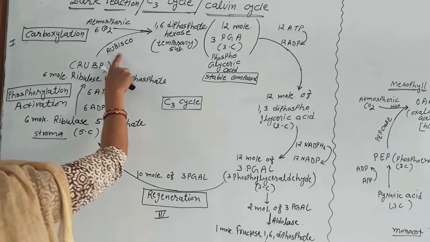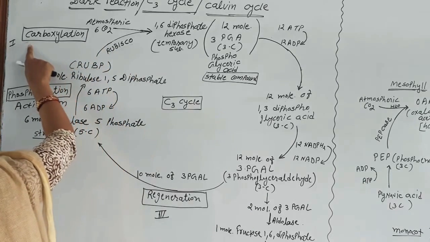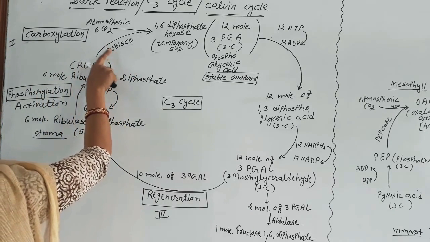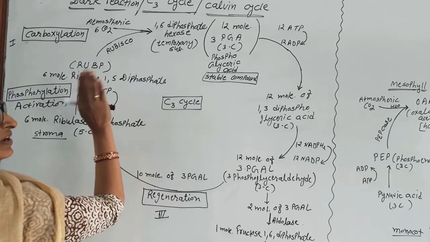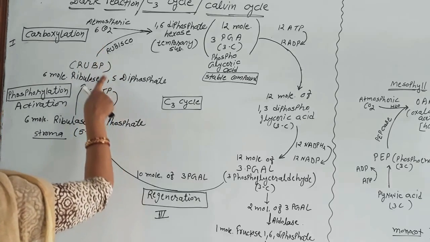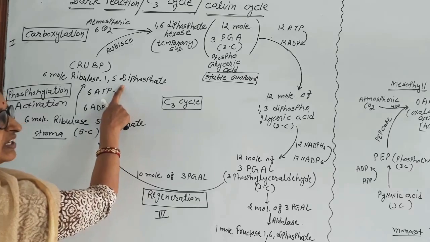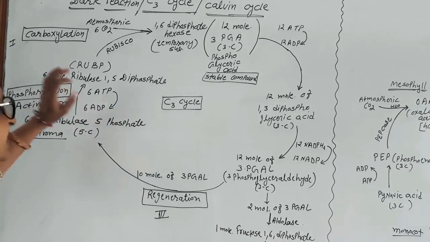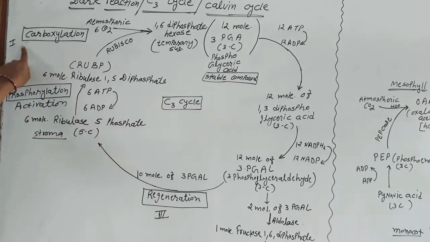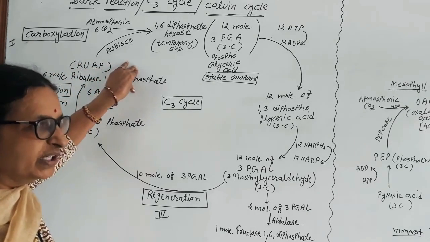Rubisco enzyme, in the carboxylation process, reacts the carbon dioxide with ribulose 1,5-diphosphate. The process fixes the carbon dioxide. That is why it is called carboxylation, to attach the carbon dioxide with the ribulose 1,5-diphosphate.